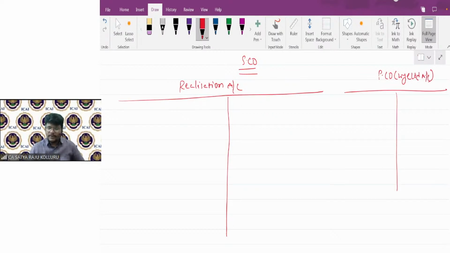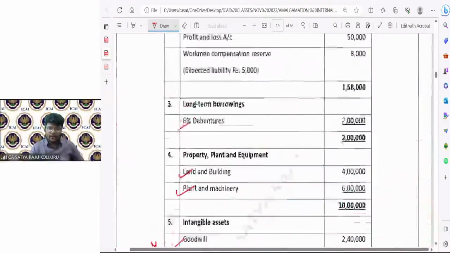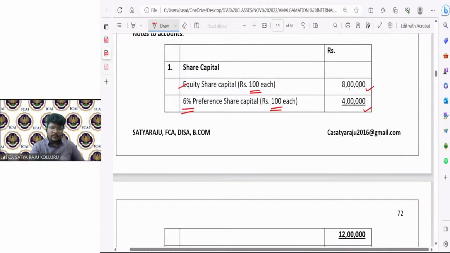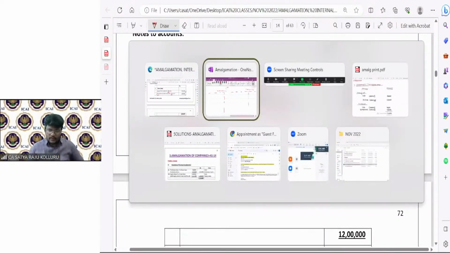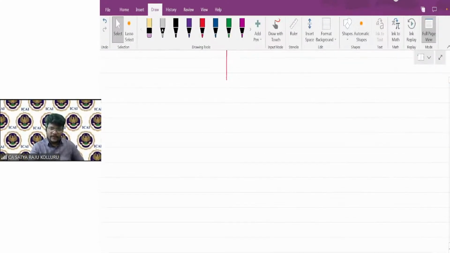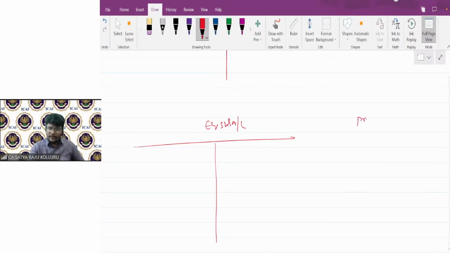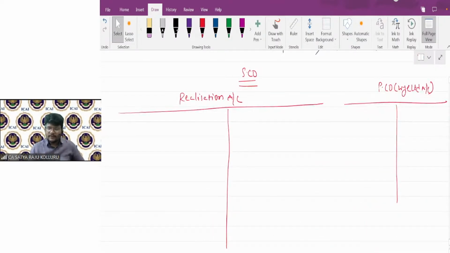This is the purchasing company. Next, I need to open the equity shareholders account and the preference shareholders account, because if you check here, both types of shareholders exist. So you can open equity as well as preference shareholders. Here, equity shareholders account. Here, preference shareholders account. Remaining accounts I will open based on my requirement. For the time being, these 4 accounts will be sufficient. If any further account is required, I will open it at that moment.